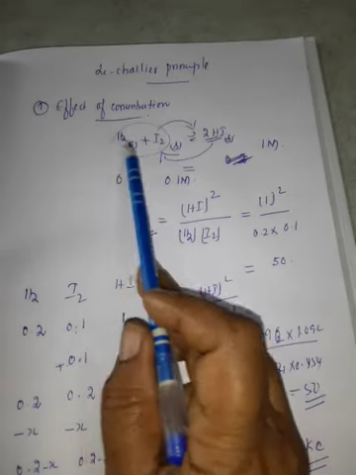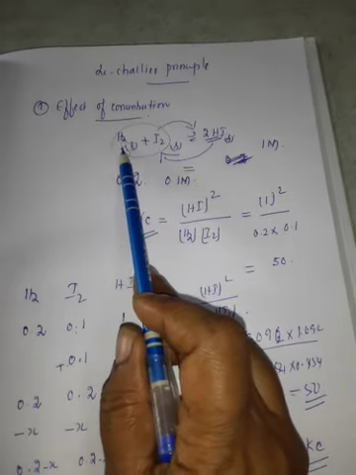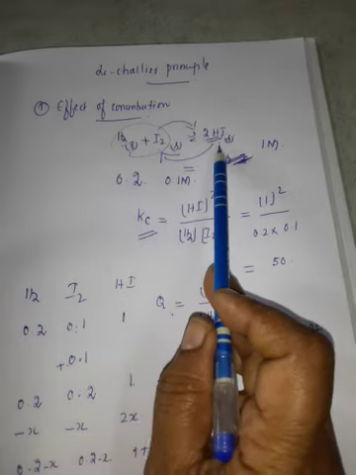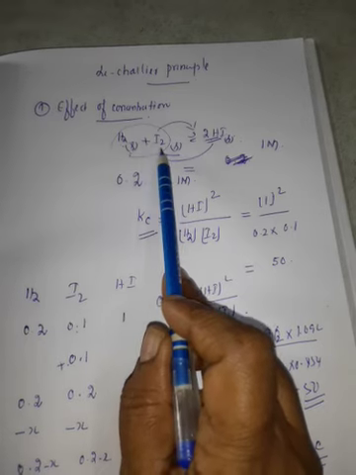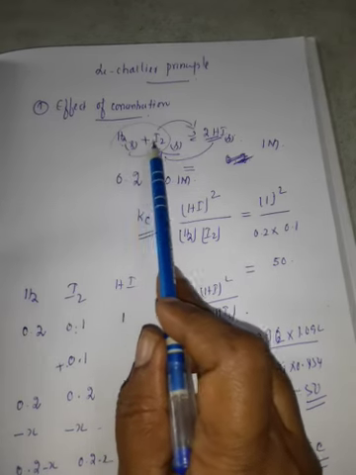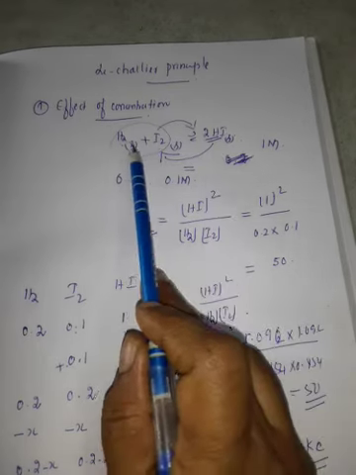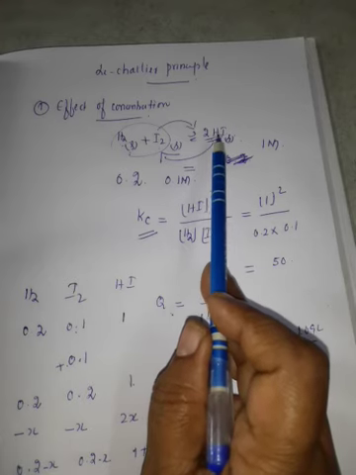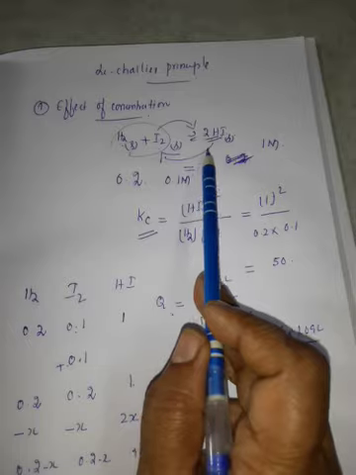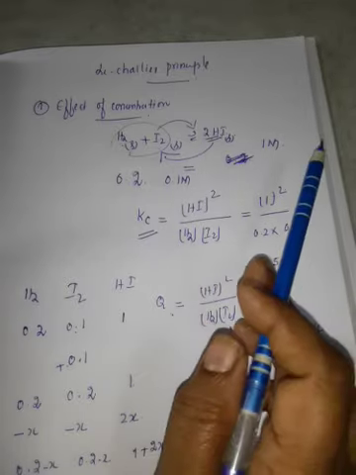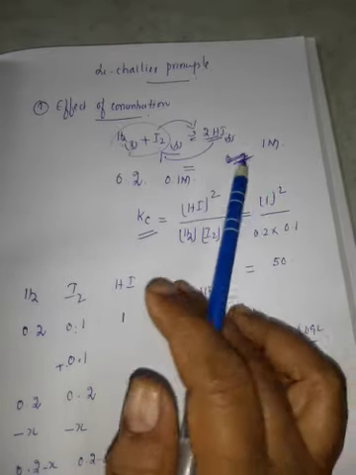First point in effect of concentration: the concentrations of the reactant and products are equal at equilibrium. Now, if the concentration of the reactant is increased, equilibrium shifts towards the product side, that is, the forward reaction is favored. When the concentration of the product is increased, equilibrium shifts towards the left side, that is, the reverse reaction takes place. These factors you have to keep in your mind.